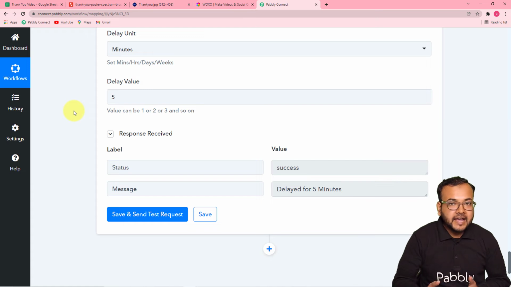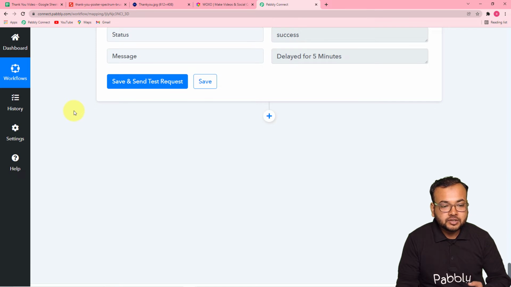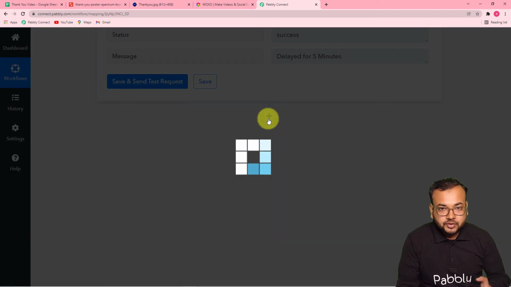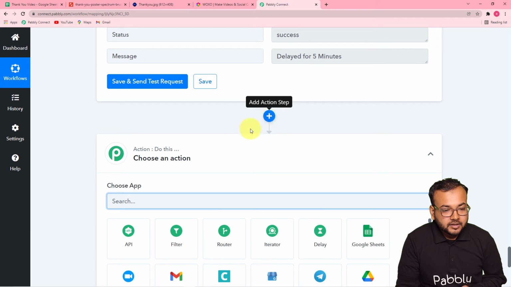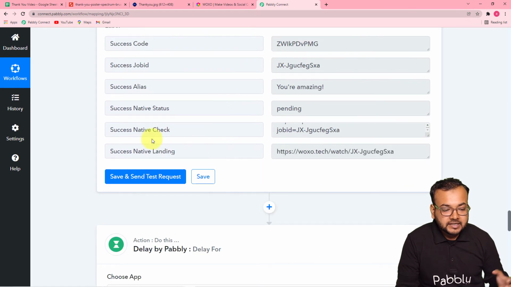After 5 minutes your video will be ready in the Voxo application. So to get that video after 5 minutes and share it with your customers, I'm going to use another action event provided by Voxo. Let me show you. I'm going to connect Voxo again here. In the previous step where we mapped the details to create a video, it gave us this response. It has given us the landing page when the video will be created, but it is not showing us the download link of the video that got created.